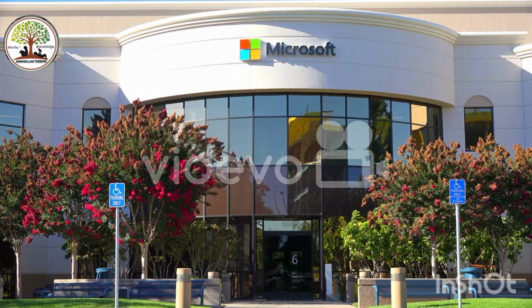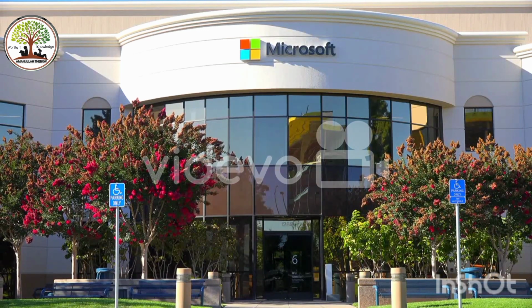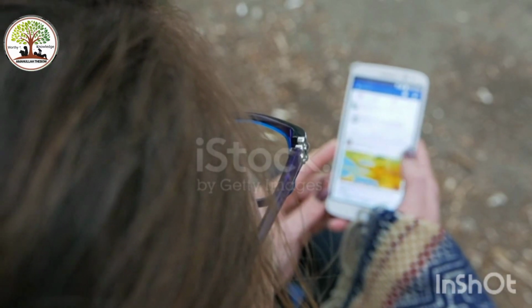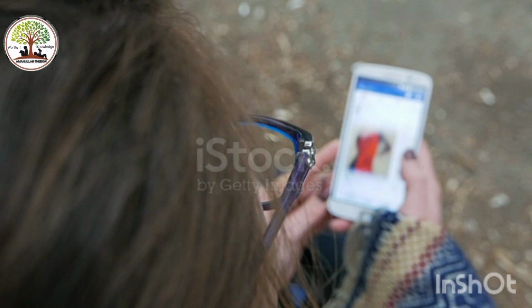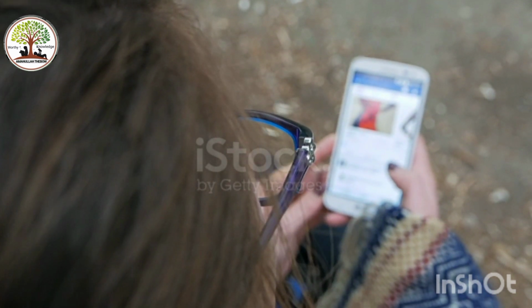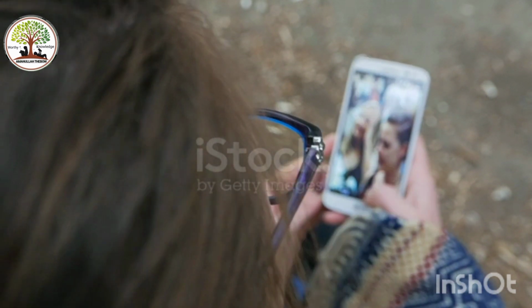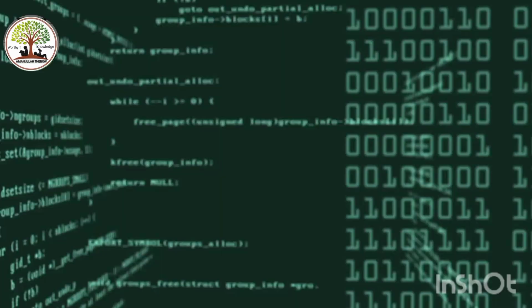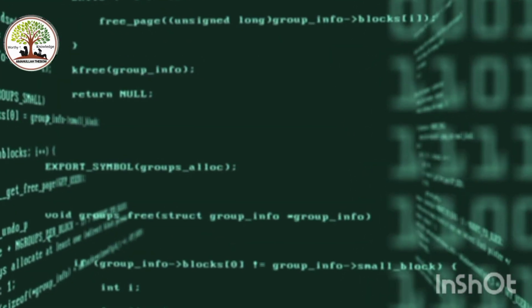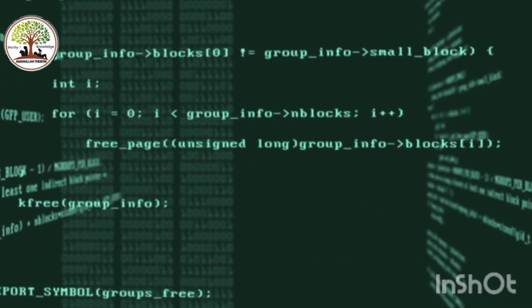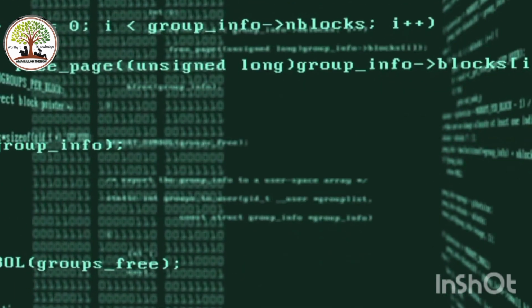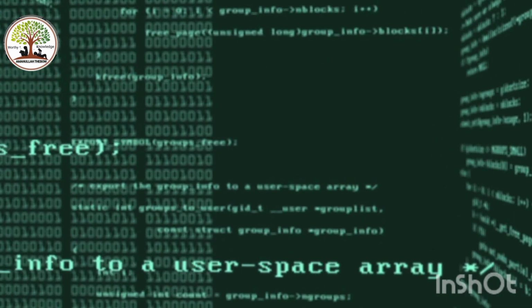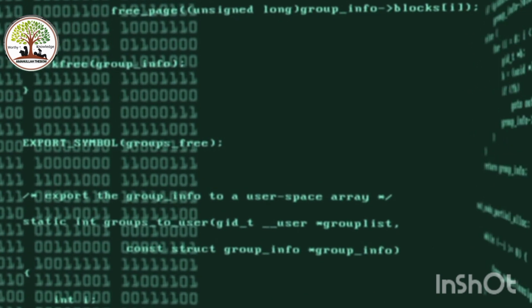Number seven, review and debug. Do not be discouraged by errors and bugs in your code. Debugging is an essential skill in programming, and every programmer encounters errors while coding. Learn to review and correct them. Number eight, stay updated. Keep exploring and learning new technologies. Programming is constantly evolving, so staying curious and open to new concepts will help you grow as a programmer.